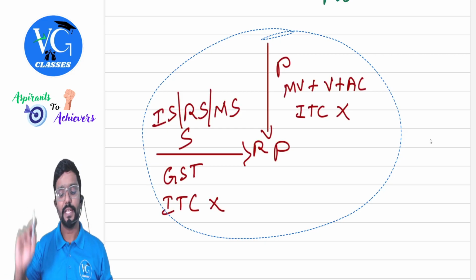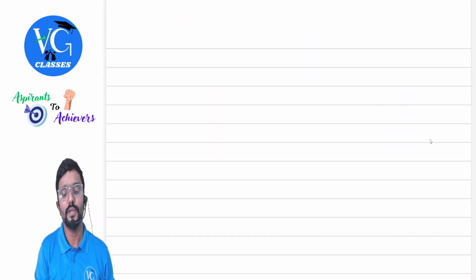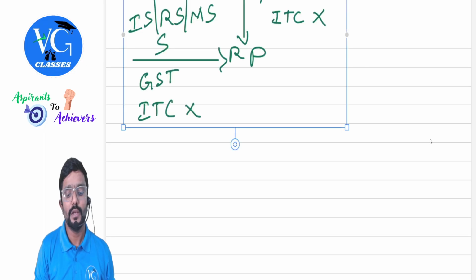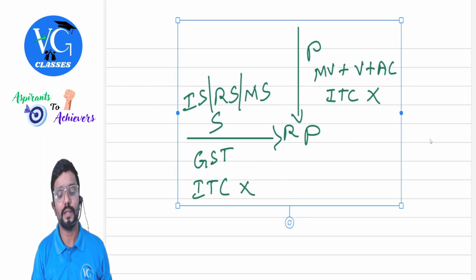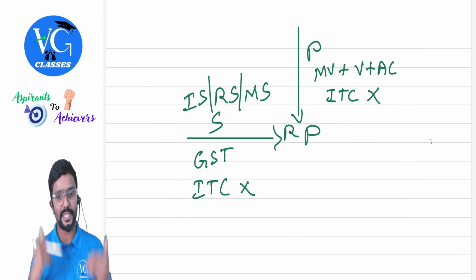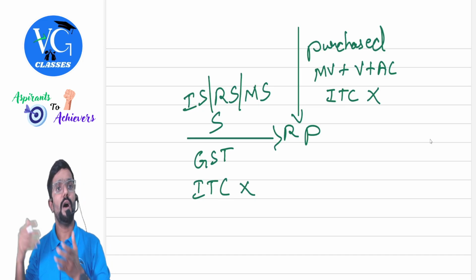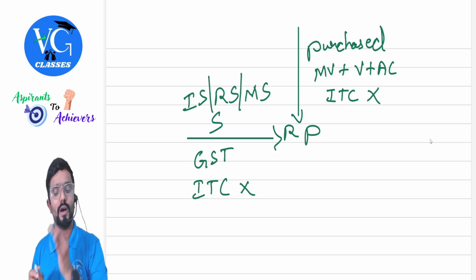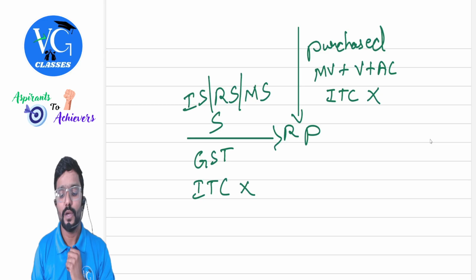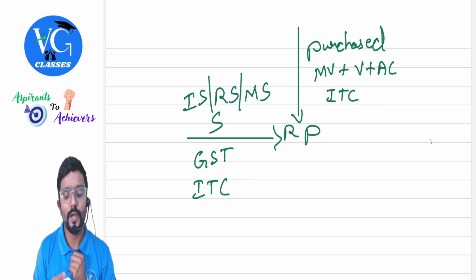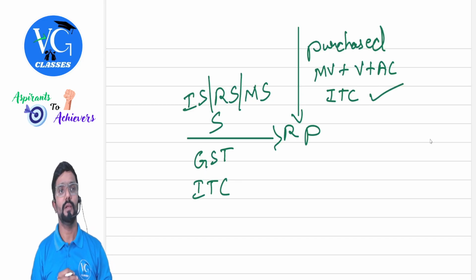So in this case, credit is not available, sir. Okay, understood, sir. Now what if it is? Please listen. A registered person purchased a motor vehicle, or even a vessel or aircraft, on which credit is available, sir. On which credit is available.